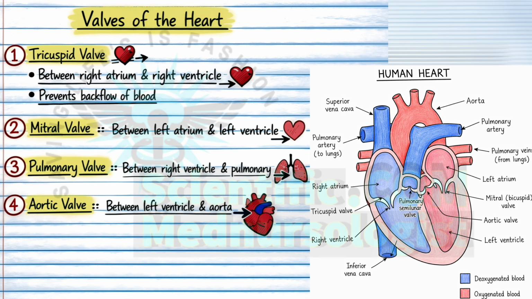To prevent backflow of blood, the blood should move in only the forward direction: from right atrium to right ventricle, from right ventricle to lungs, from lungs to left atrium, from left atrium to left ventricle, and from left ventricle to all of the body.